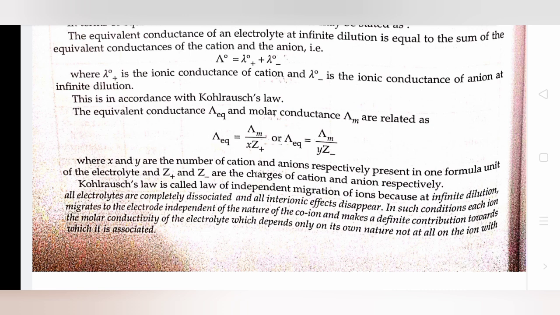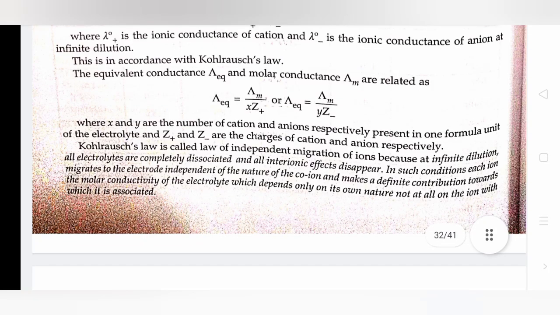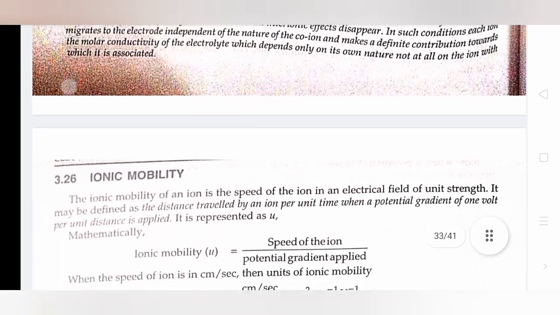all interionic effects disappear. In such conditions, each ion migrates to the electrode independent of the nature of the co-ion and makes a definite contribution towards the molar conductivity of the electrolyte, which depends only on its own nature, not at all on the ion with which it is associated.